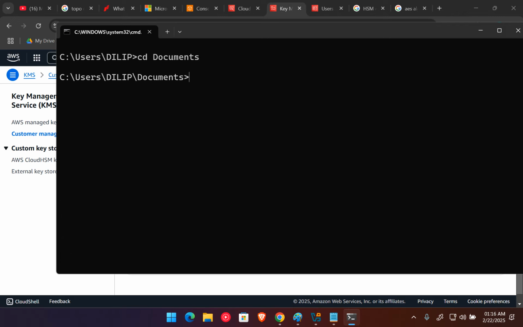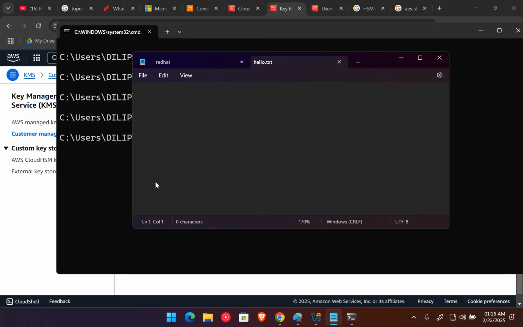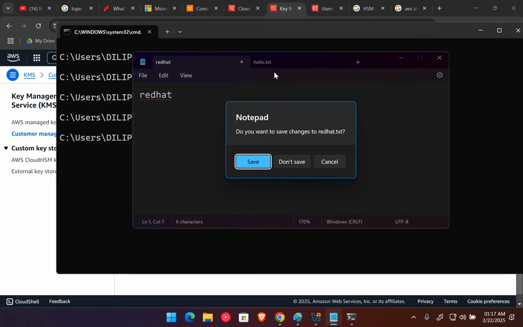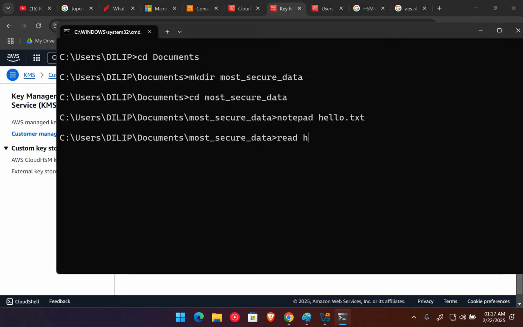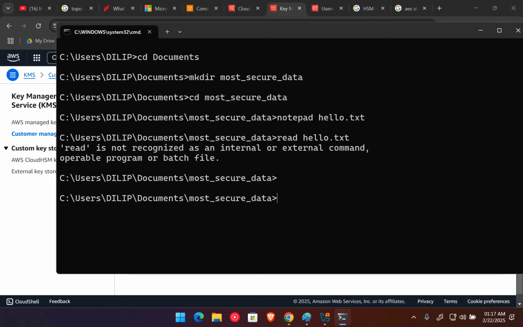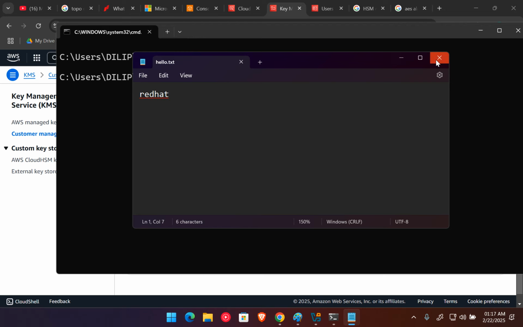What I'm gonna do is go to the documents folder and create a folder, mkdir most_secure_data, and go into this folder. In this folder, let me create one file like hello.txt, and here let me store data like my password, something like my secure data. I store this data in this file. Now I can use notepad, and you can see the data is stored in this file.